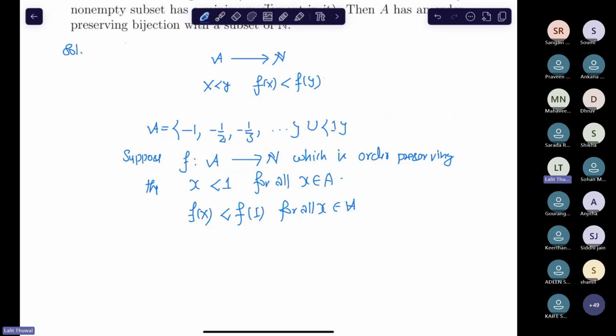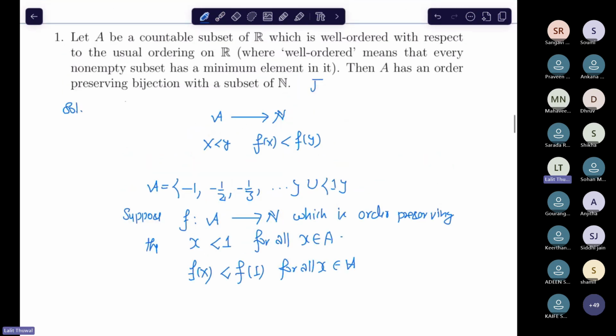So you get a contradiction because N does not have an upper bound. Any infinite subset of N does not have an upper bound, because if f is a bijection, then its image must be infinite, and any infinite subset of N does not have an upper bound. So that's why this is not true. This is a false statement. Let's move to the next one.